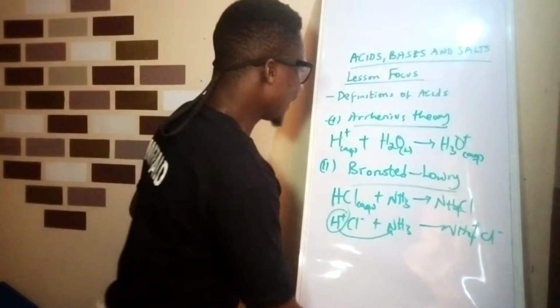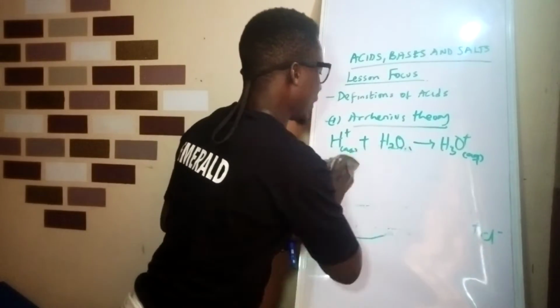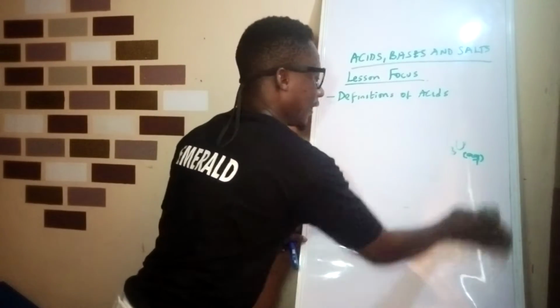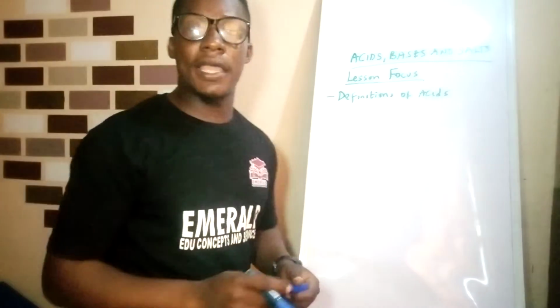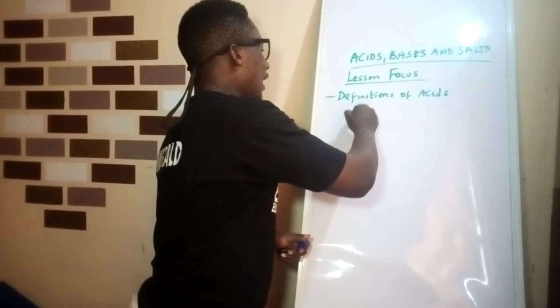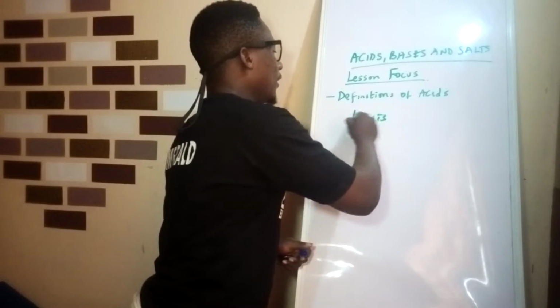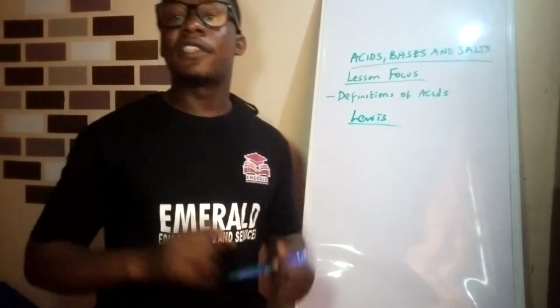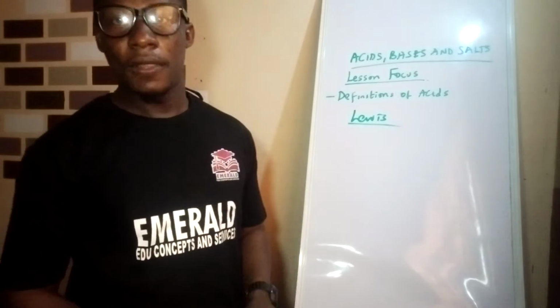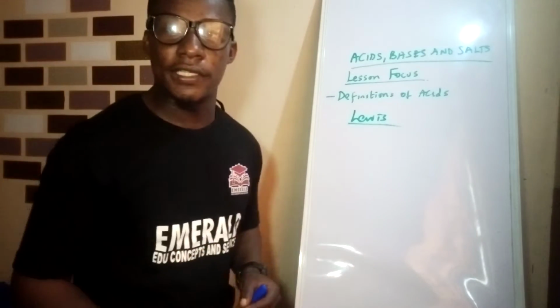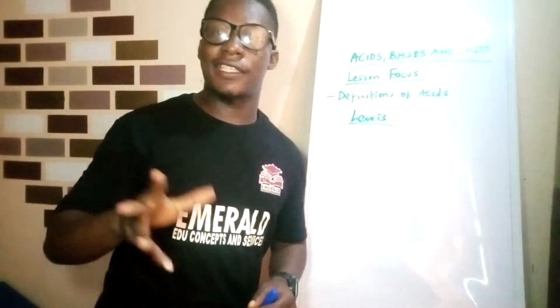Now let's look at the third definition of an acid, which is by Lewis. Lewis defined an acid as an electron pair acceptor.